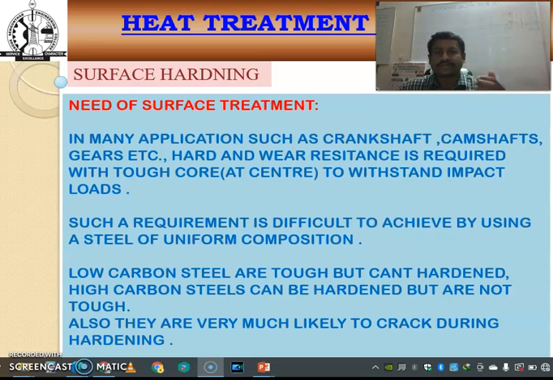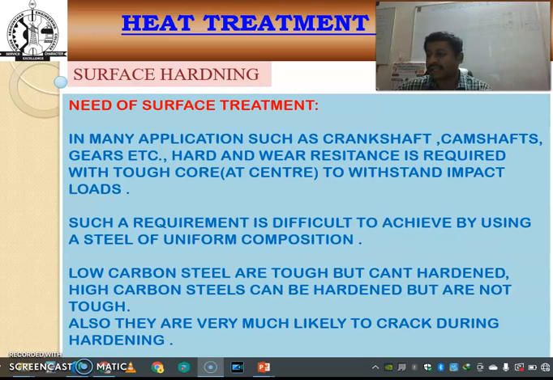So that's why we go for the surface treatment process, that is the outer hard surface treatment process. They need a very hard outer surface, but at the same time a soft and tough inner portion. For example, machine guideways need a wear resistant outer surface and a tough, shock resistant inner portion.